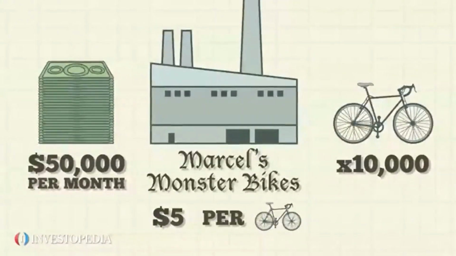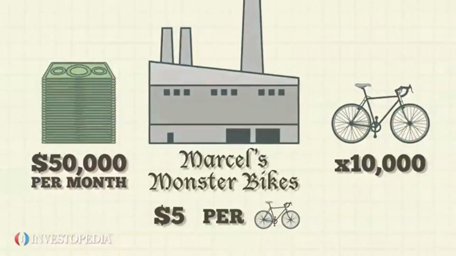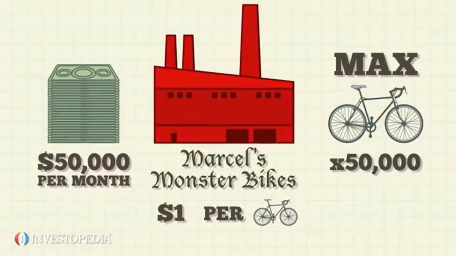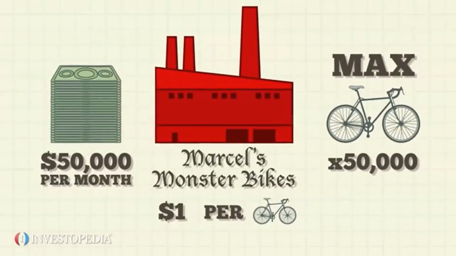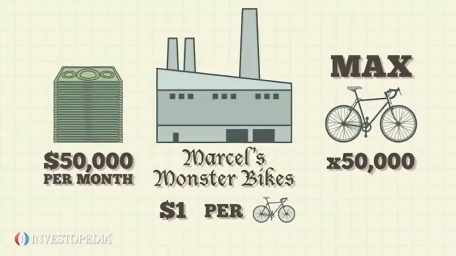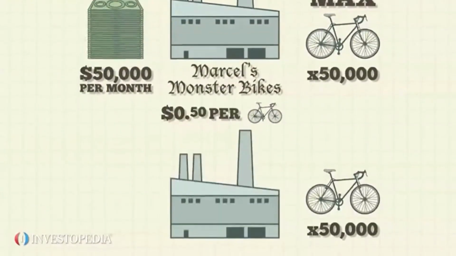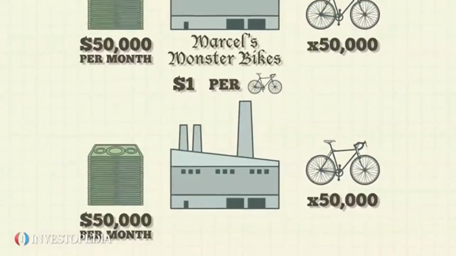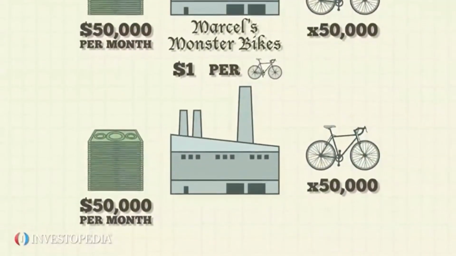Note that fixed costs are only fixed over a certain range of production volume. When production increases far enough, fixed costs generally must be increased. For example, if Marcel's Monster Bikes sells 100,000 bicycles, it will likely have to lease another building and hire more managers, raising its fixed costs.